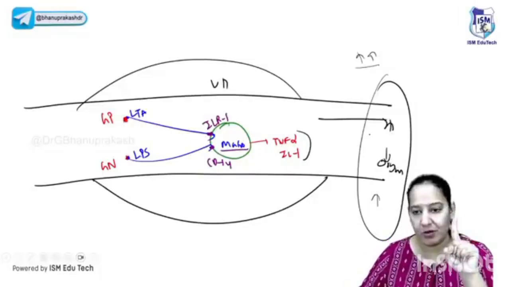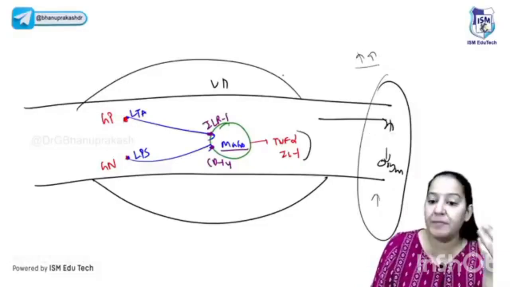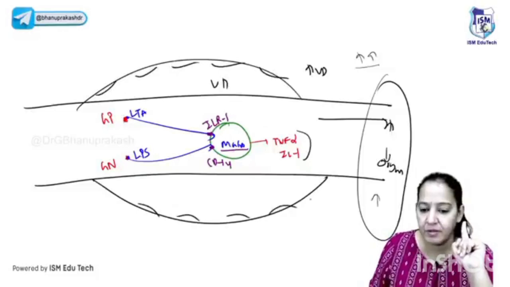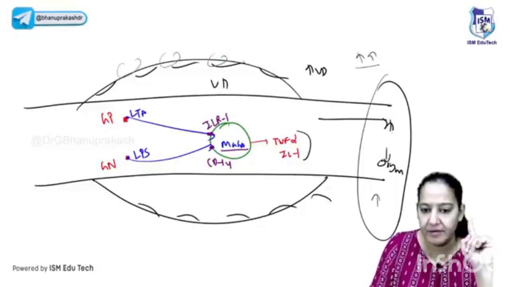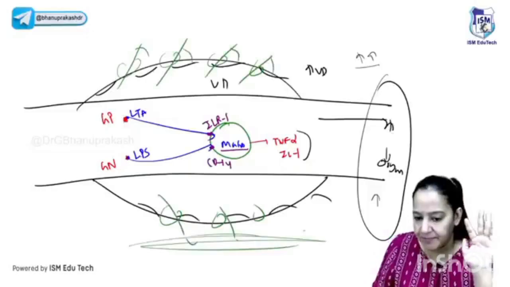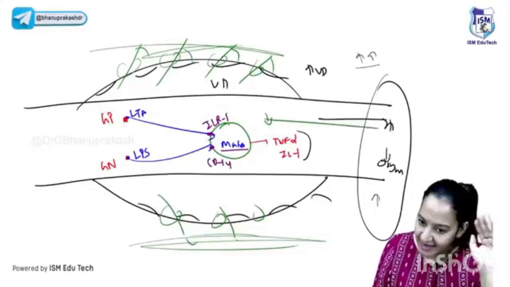So it's a hyperdynamic situation initially, but later on, the vascular permeability is also increased. After vasodilation, the vascular permeability means gaps will be formed. So what will happen? You can see the gaps are formed here. From these gaps, the fluid will leak out, leading to edema. So less fluid will remain in the blood, and now it will lead to shock.